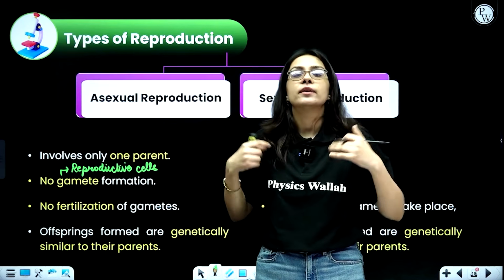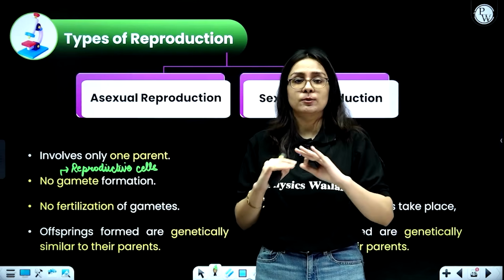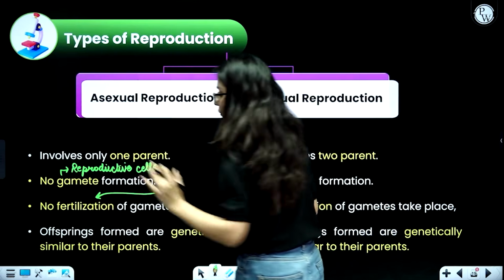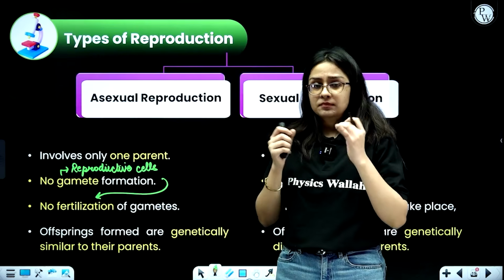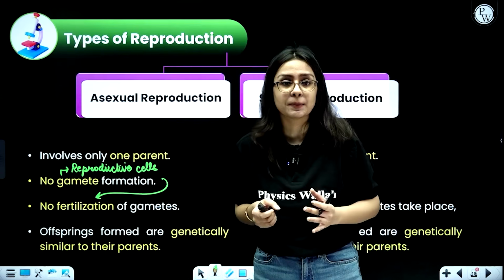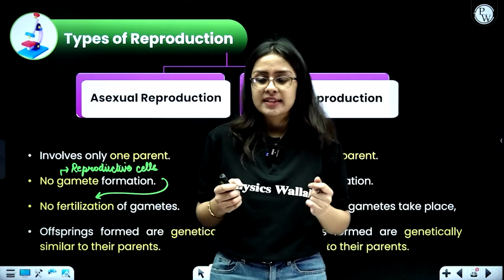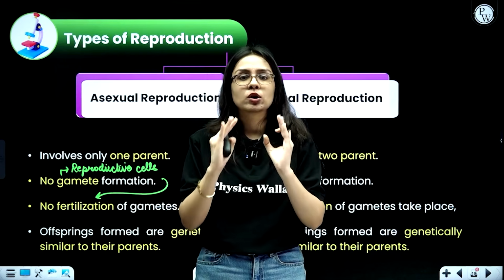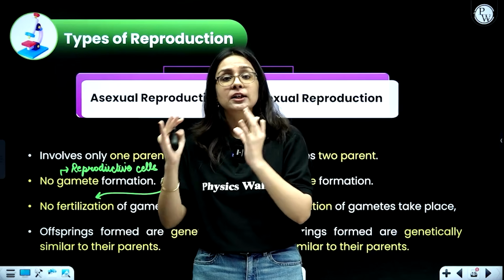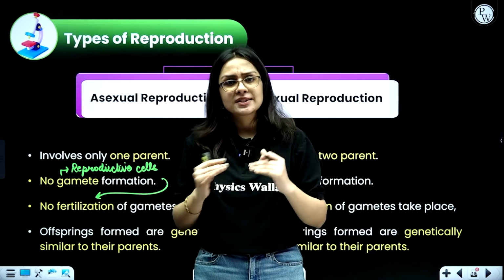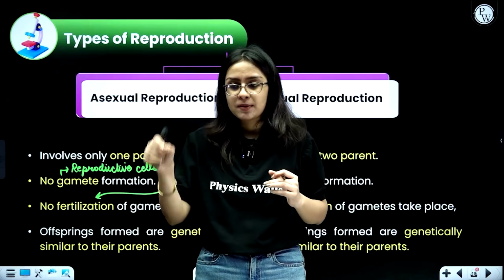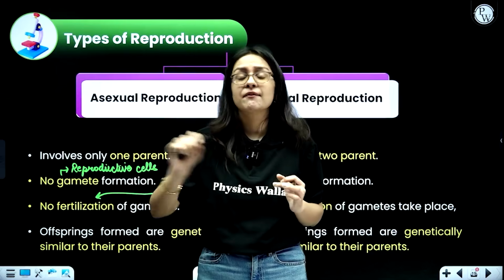And since there is no gamete formation, there will be no gamete fertilization either. When gametes are not being formed, how can fertilization take place? So no fertilization takes place. Then again, the offspring that are produced are absolutely genetically similar to the parent. Understand this. For example, if you get a particular note copy xeroxed, you will find that to be absolutely identical to the main copy. Because in Xerox, every single detail is being replicated: the page number, the line, the gaps, the mistakes, everything.